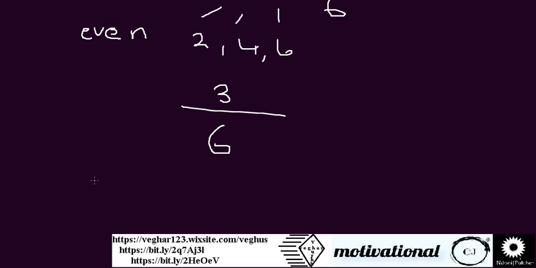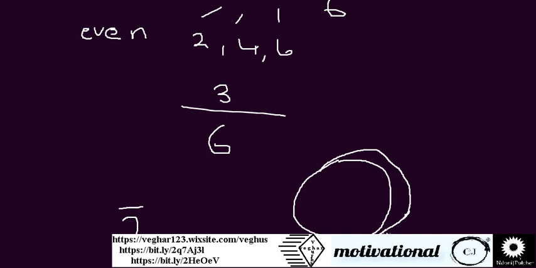So even a coin, they can ask, of tossing a coin, how many chances of getting a head when you toss a coin. A coin has 2 sides. It has a head and a tail. So you can be asked how many chances of getting a head, how many chances of getting a tail.